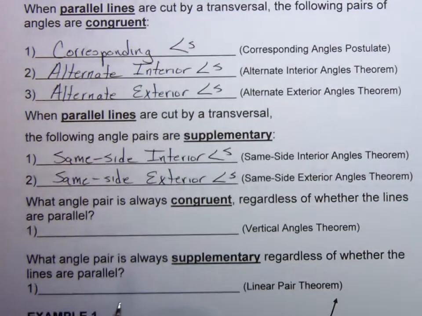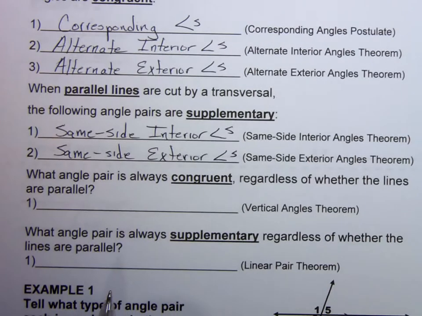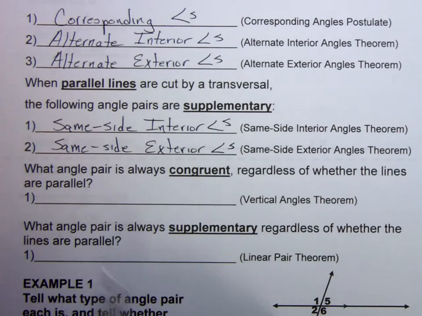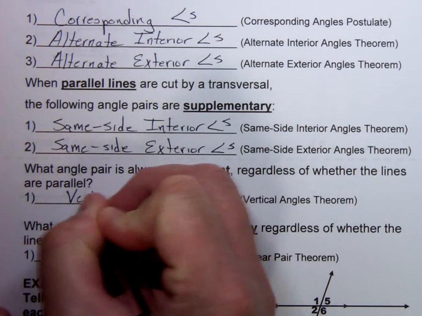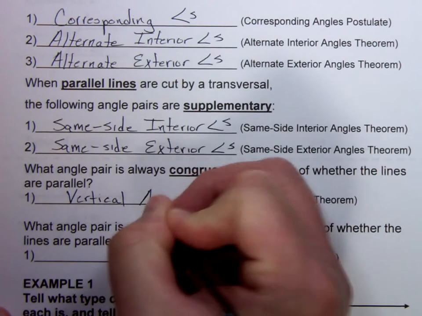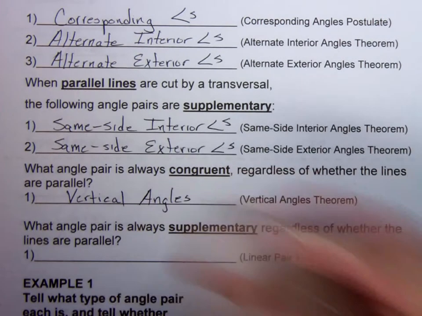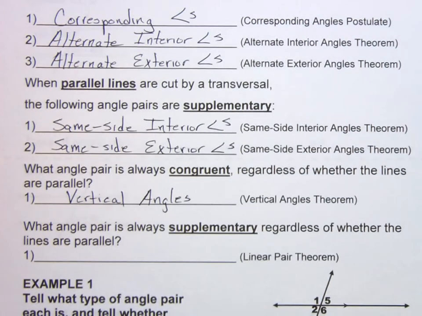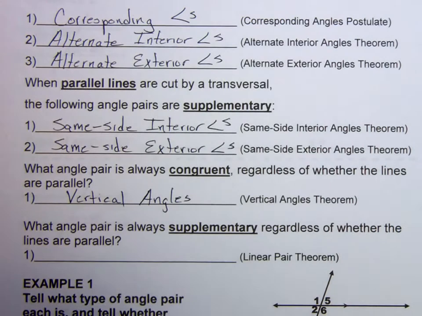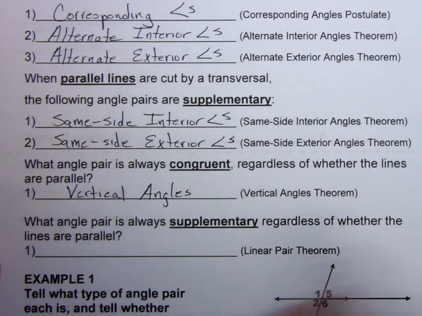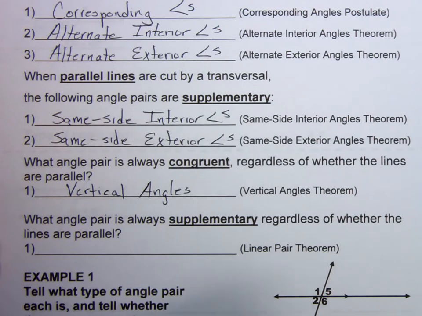Now, a quick refresher on some of the angle pair relationships that happen at the same intersection. What angle pair is always congruent regardless of whether lines are parallel? Vertical angles, because vertical angles are at the same intersection. So the two lines being parallel is completely irrelevant. And what angle pair is always supplementary regardless of whether the lines are parallel?